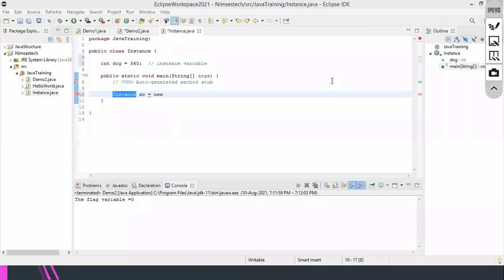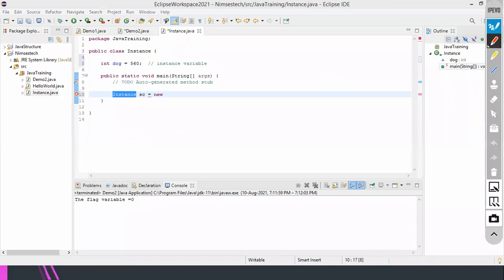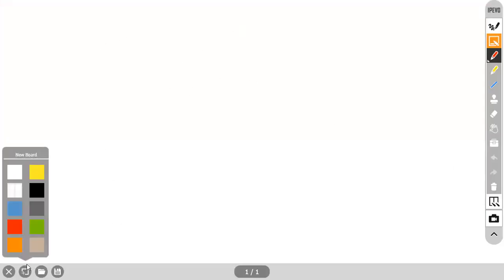So think like that. I will show you. See what exactly I'm doing here. Java, first it will take a lot of time, but once you understand, you will get everything.